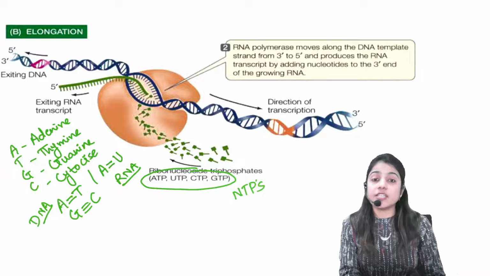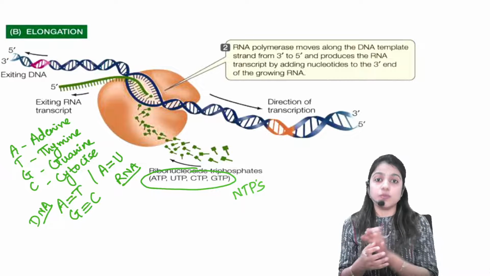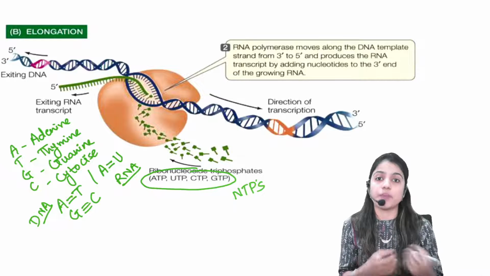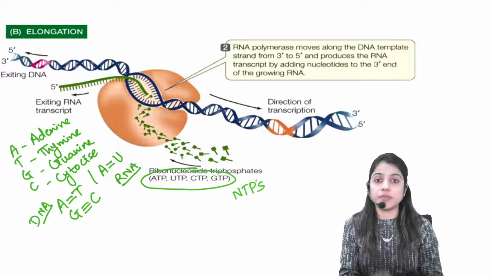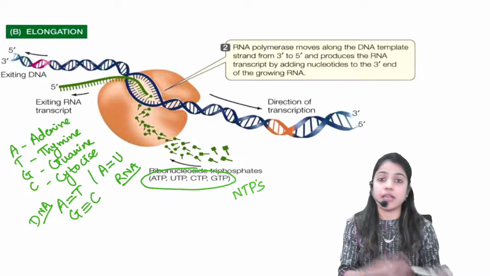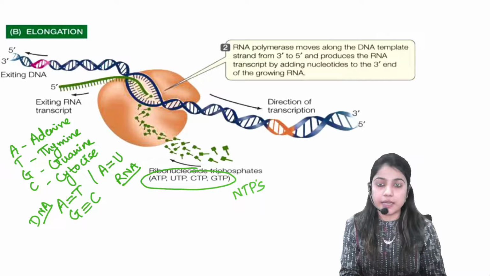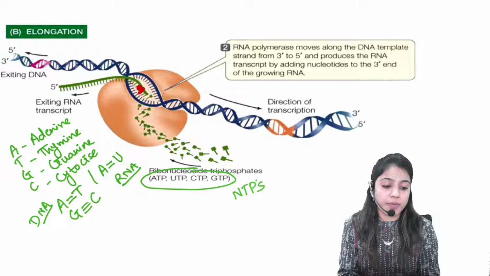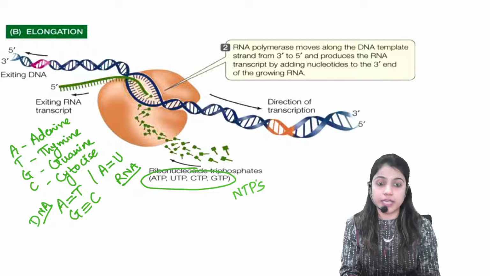Now, the elongation process. Elongate means what? Moving forward. Elongate, extension of the process. So this RNA polymerase enzyme will move forward and help in the formation of RNA. See, this RNA is being formed over here with the help of complementary nucleotides attached on the DNA.